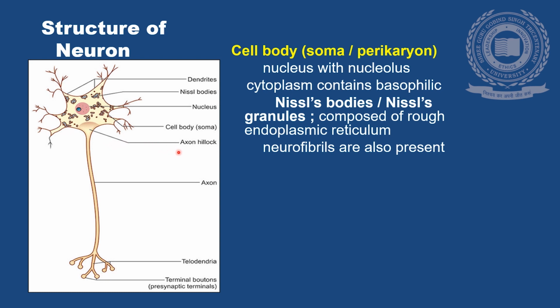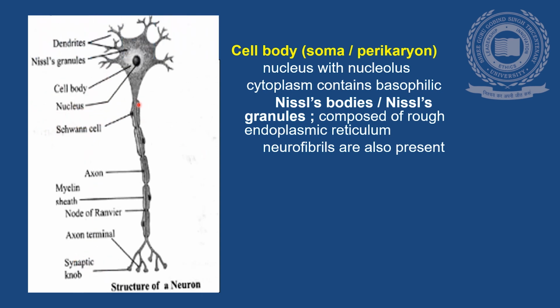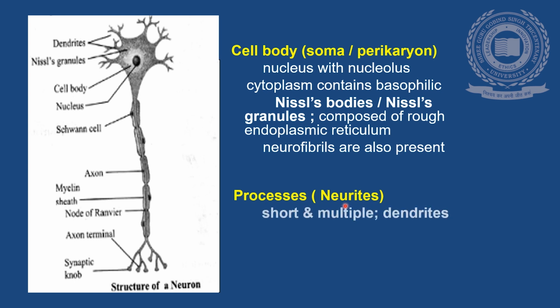We can see another diagram to see the other structures of the neuron. There are processes. These are also known as neurites. Small or short, multiple tree-like processes coming from the cell body are called dendrites. These are the dendrites. The long single process is the axon. There is a junction that we have already seen, known as the axon hillock, between the cell body and the axon.